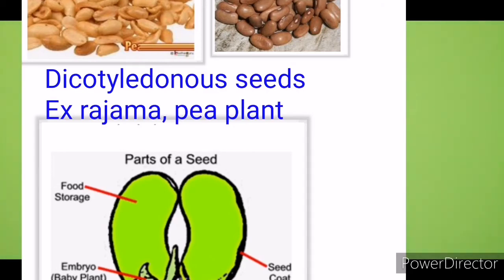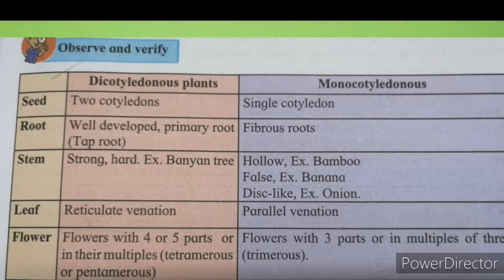Observe and verify. See in this flow chart, dicot plants and monocot plants. First point is seed. They have two cotyledons in dicot plants and a single cotyledon in monocot plants. Second, root. There is a well-developed taproot system in case of dicot plants, and a well-developed fibrous root system in case of monocot plants.